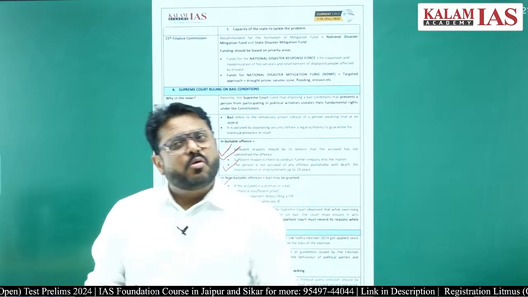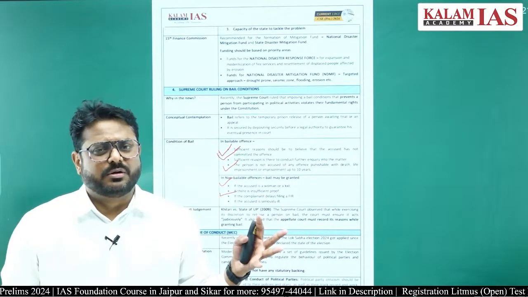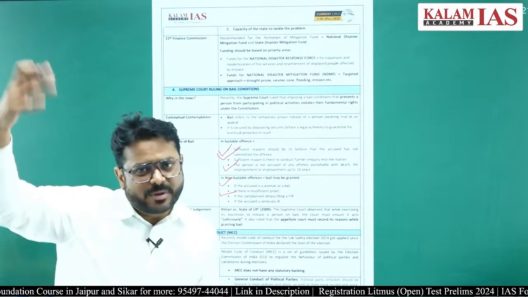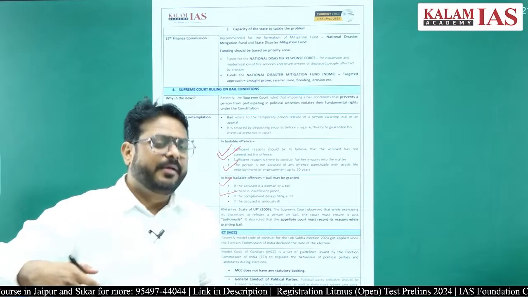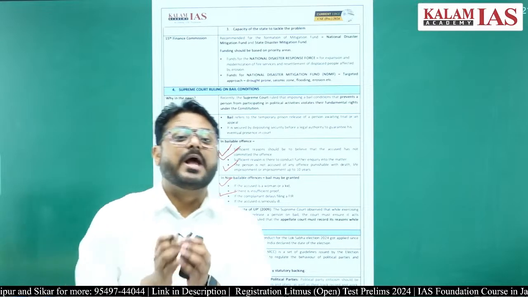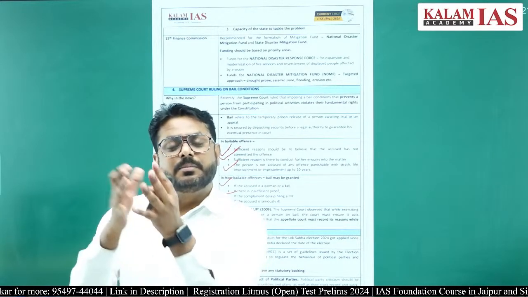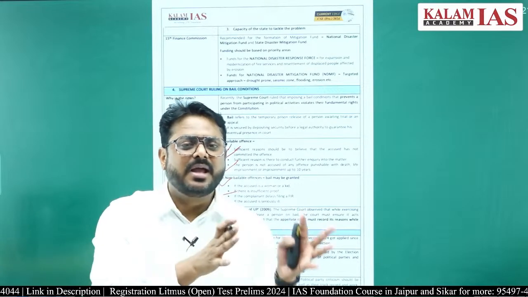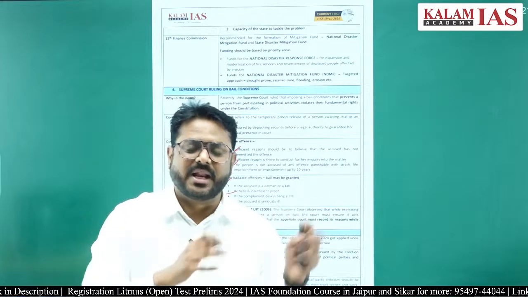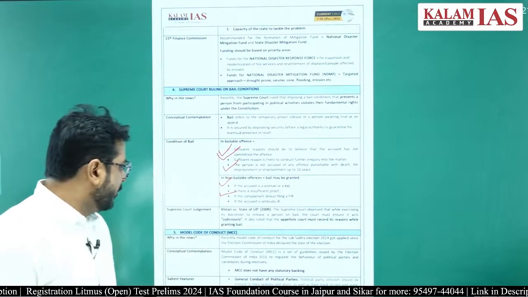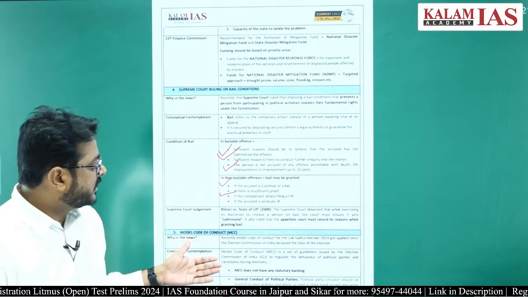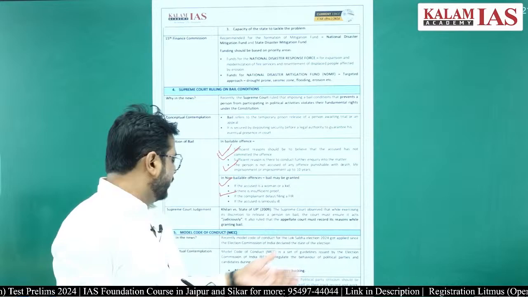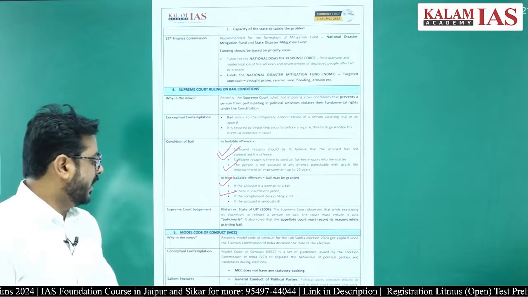The Model Code of Conduct is a code in which several provisions have been written, and these provisions have to be fulfilled by the various political parties and even the individual candidates who are contesting in the election, right. So that is the Model Code of Conduct. It is just a set of guidelines issued by the Election Commission of India to regulate the behavior of the political parties and the candidates during the election.